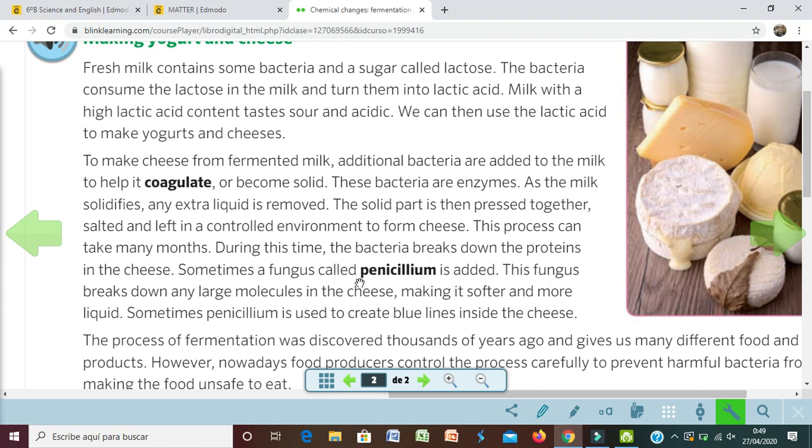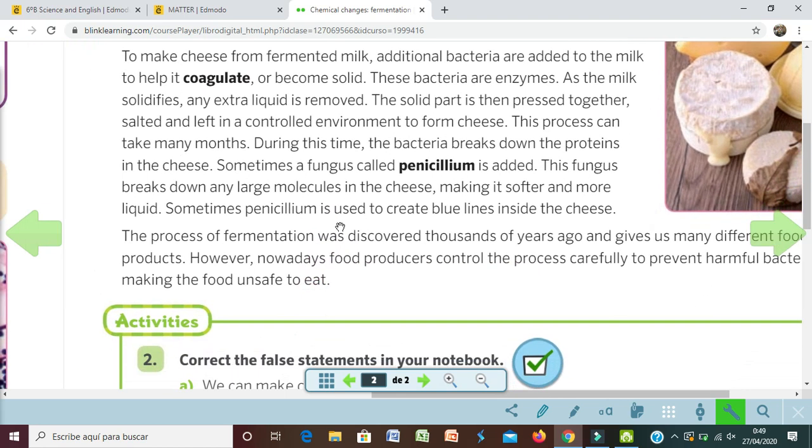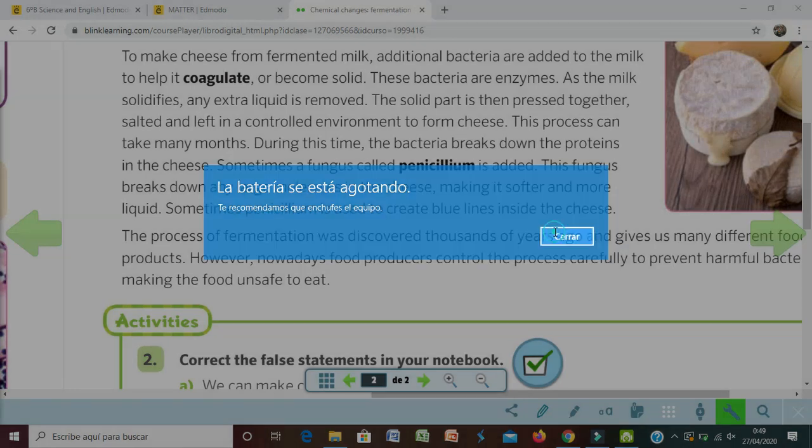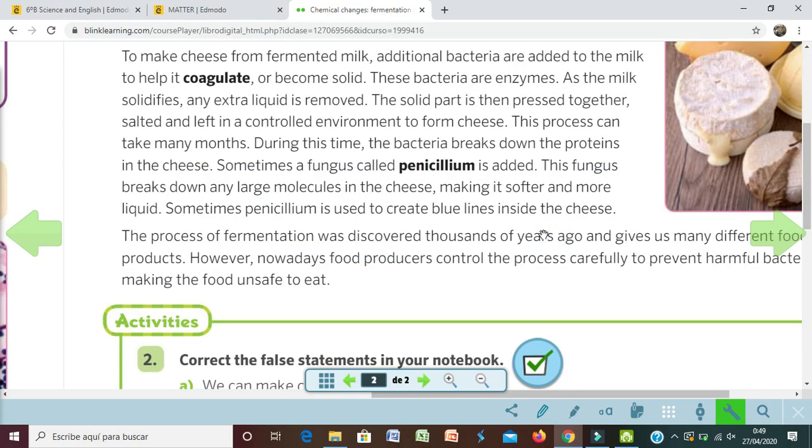No es la misma especie que en la penicilina que descubrió Fleming para curar un antibiótico, pero sí que es el mismo género. Penicillium is added to make, for example, Roquefort cheese or Cabrales. It is a species of Penicillium, okay? And this is a type of fungus. This fungus breaks down any large molecules in the cheese, making it softer and more liquid. Sometimes Penicillium is used to create blue lines inside the cheese.